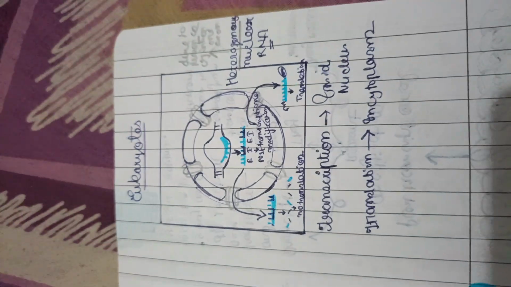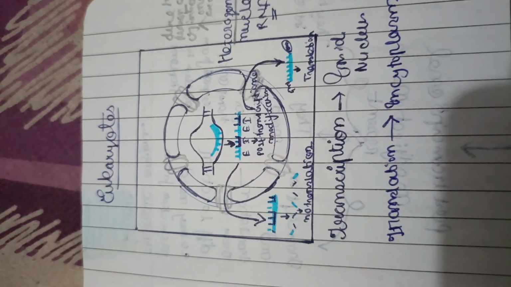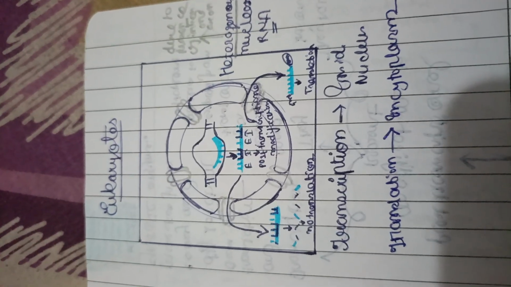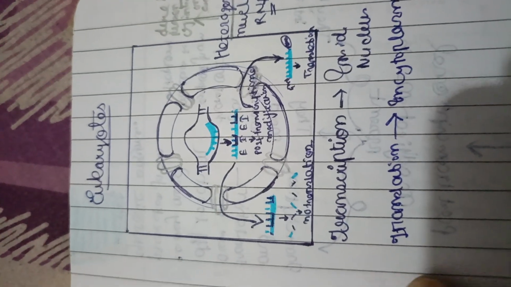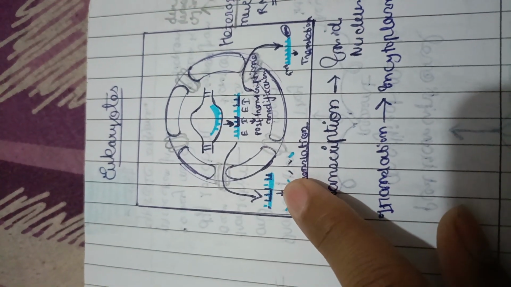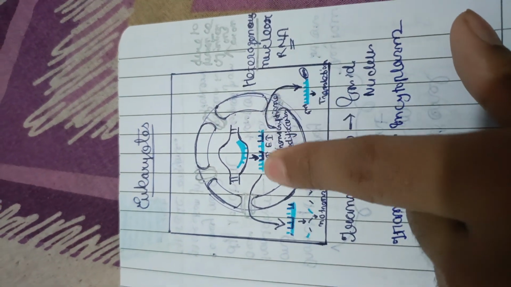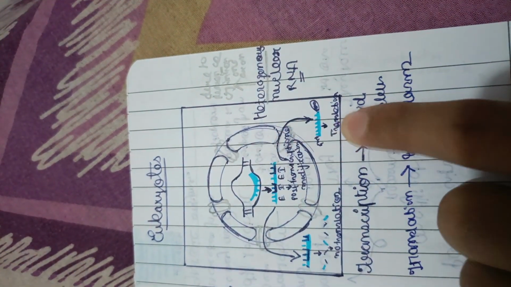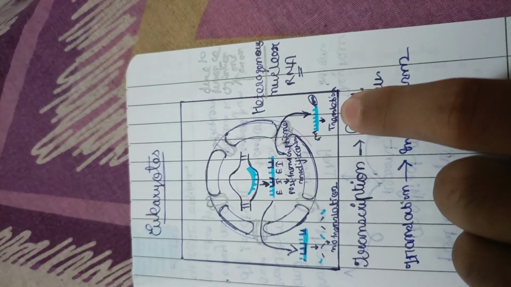So what I did was, this is the main process. If the RNA gets out from the nucleus without the post transcriptional modification, then the RNA breaks down, so there will be no translation. But if the post transcriptional modification is done within the nucleus itself and then the RNA gets out, the capping is also done, the tailing is also done, then there will be translation.